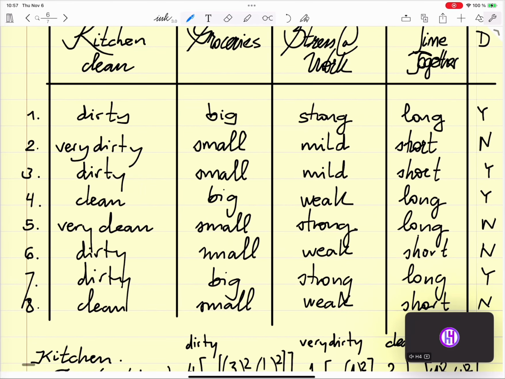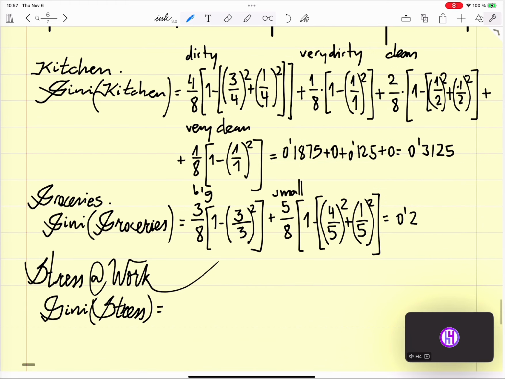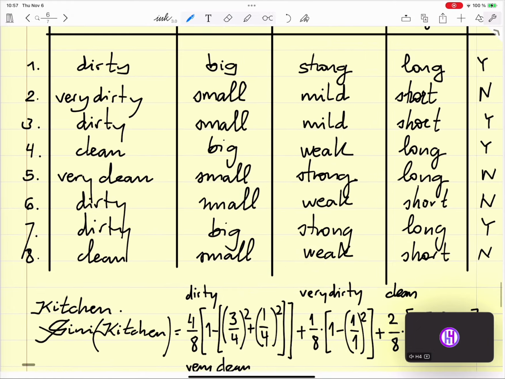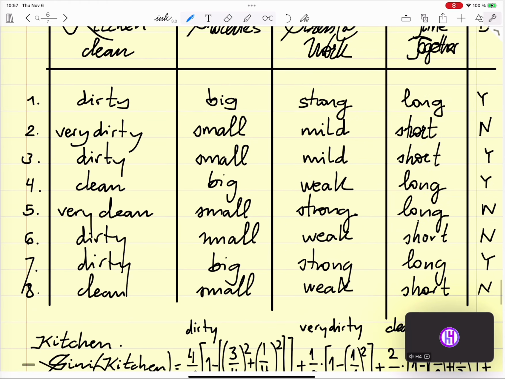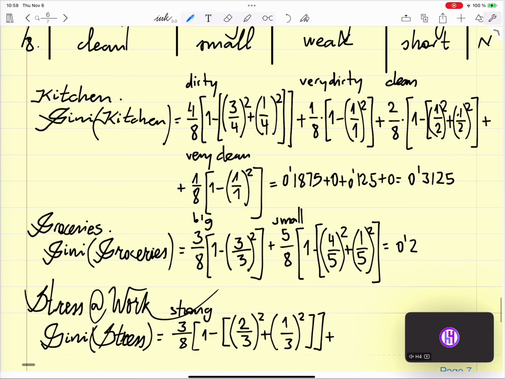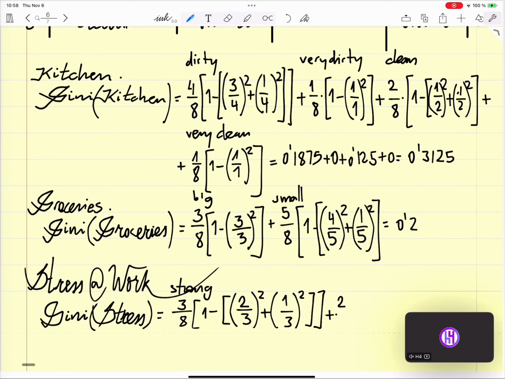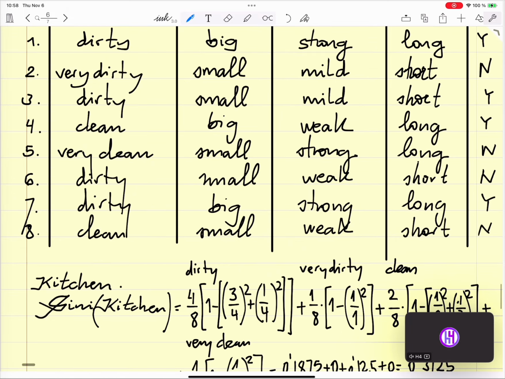For strong, we have 1, 2, and 3, and it's 2 yes and 1 no. Plus we have mild, 1, 2, 1 yes and 1 no. I write 0.5 square because it's just 50%.